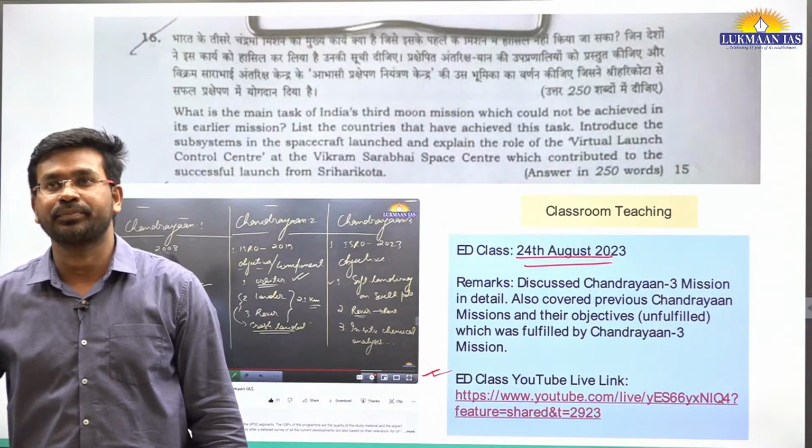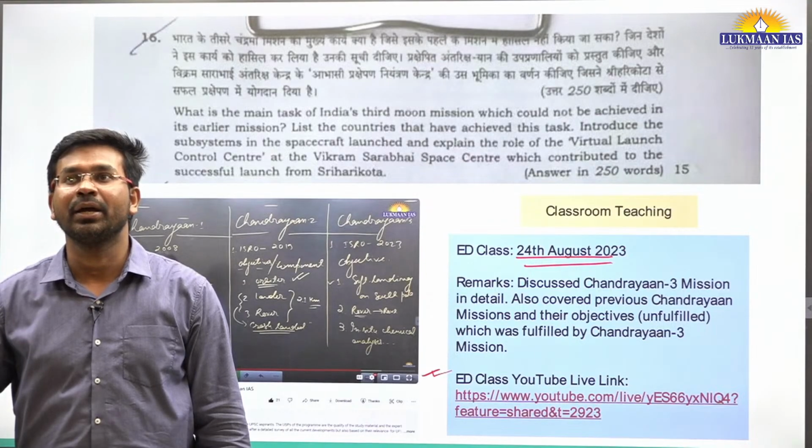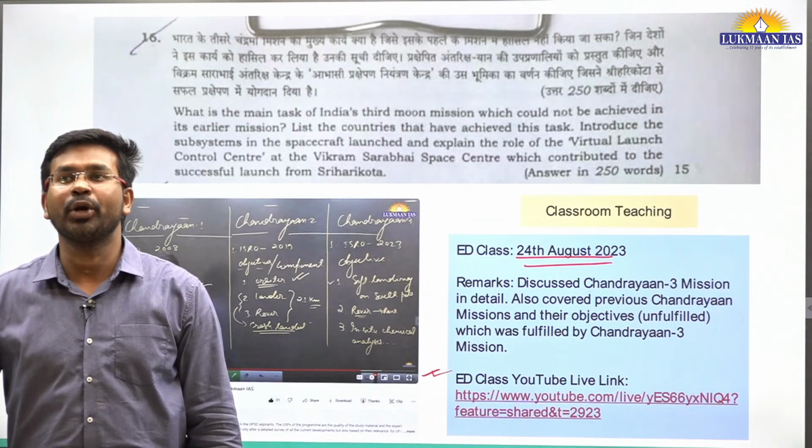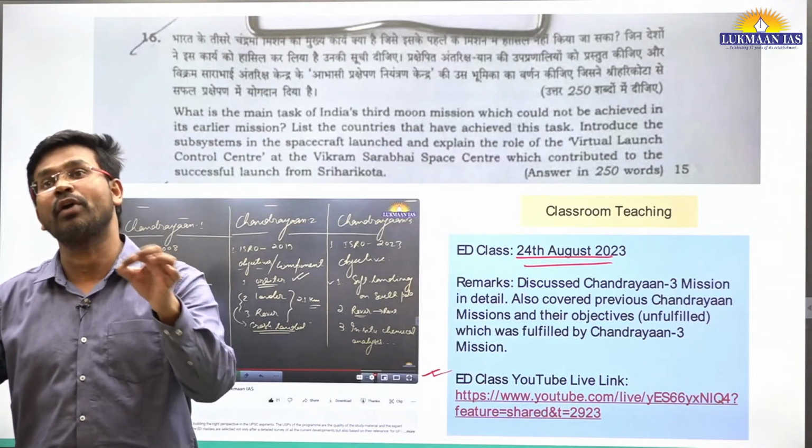Vijay Lal has written, sir, will the propulsion module be separated after landing or remain within the lander module itself? The propulsion module has already been separated before the soft landing was done.